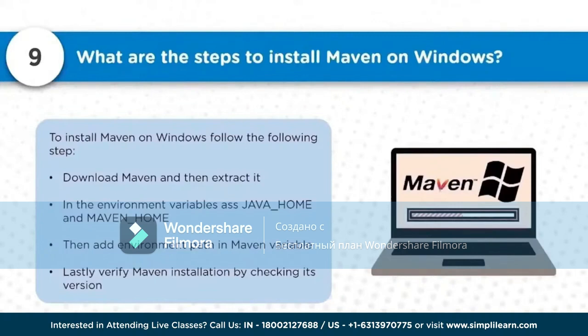Once that is done, you have to edit the Path variable. The bin directory of the extracted Maven folder has to be put into the Path variable. Then you will be able to check the version of Maven. If it is an old version, you have to extract the latest version and do the steps all over again. So these are the ways in which you can install and configure Maven on the Windows platform.